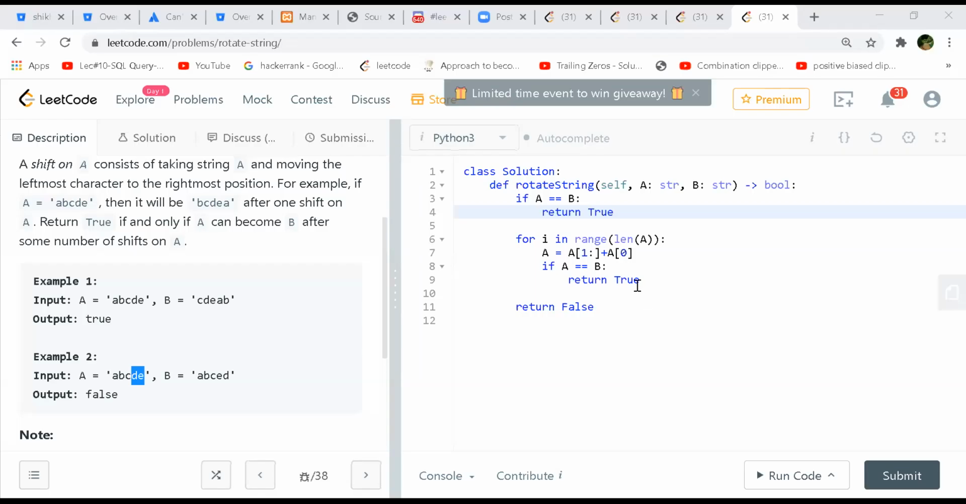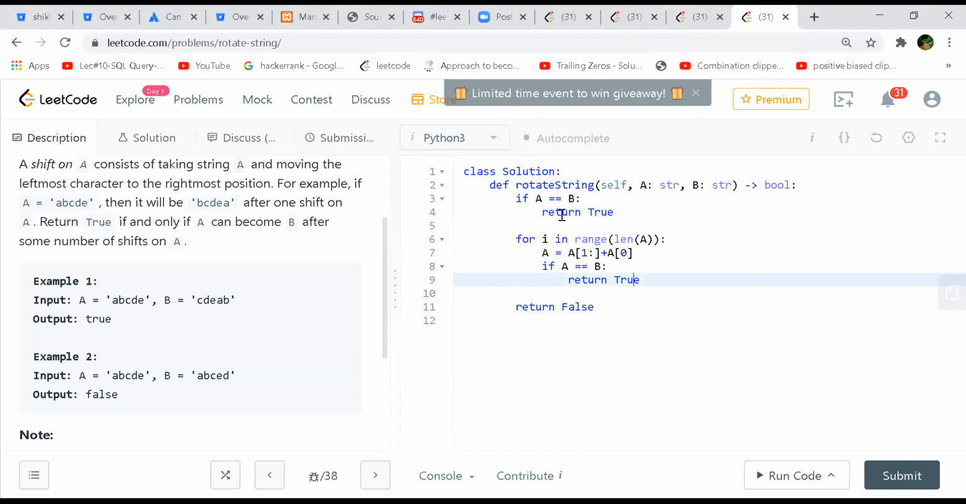Mine is also brute force only. If A is equal to B, then you return true. Otherwise, every time I delete my first character from the front and put it at the back, and then check whether it is equal to B, then return true, otherwise false. So this is again brute force. Looks like O of n square here, because you'll have to run through the whole length of string A.